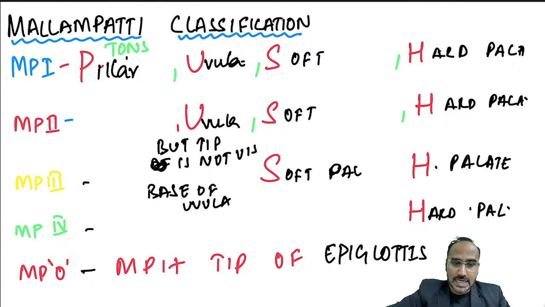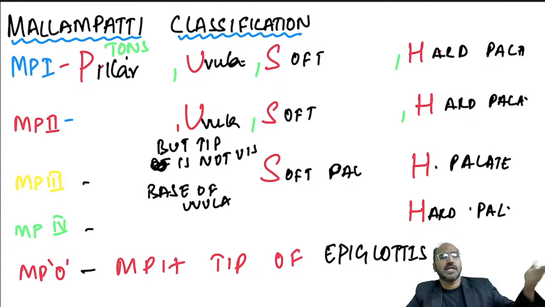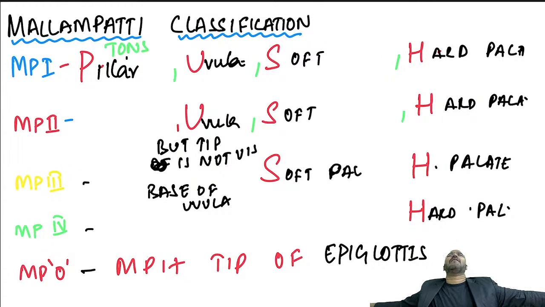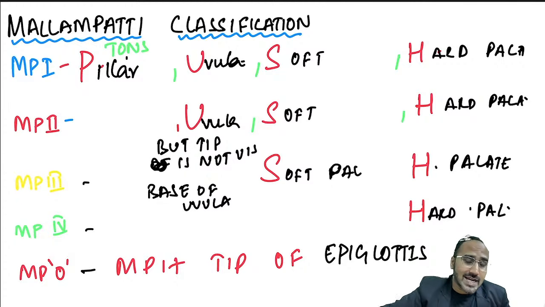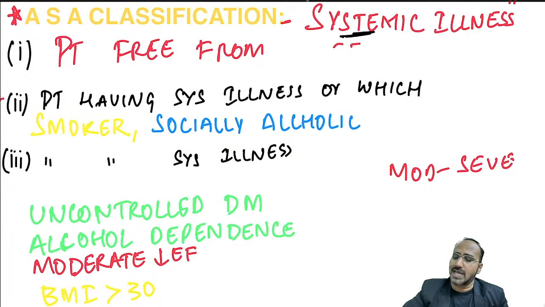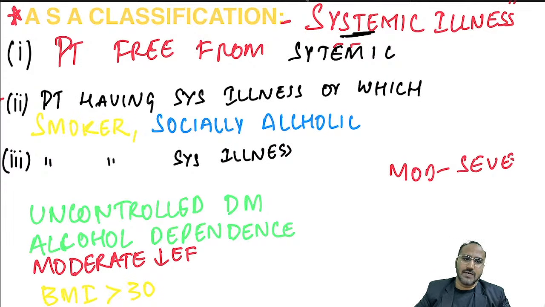In ASA, there is ASA grade 1, 2, 3, 4, 5, and 6. That we have to remember. Remember, guys, ASA 1 means what? Patient comes to my clinic and tells me, doctor, I don't have any problem, no pathology at all, I am posted for surgery. ASA classification usually depends upon the systemic illness. If the patient is free from systemic illness, he belongs to ASA grade 1. Okay?